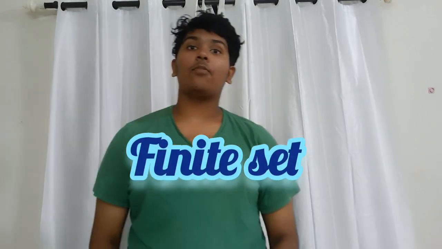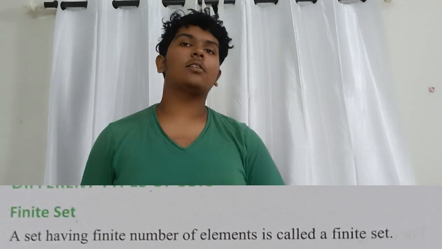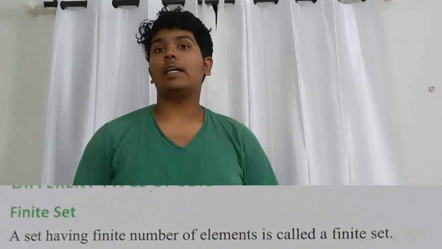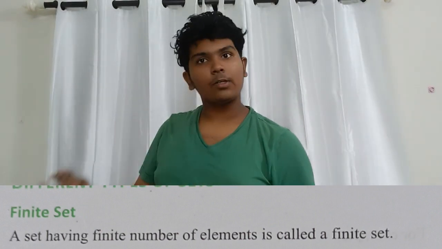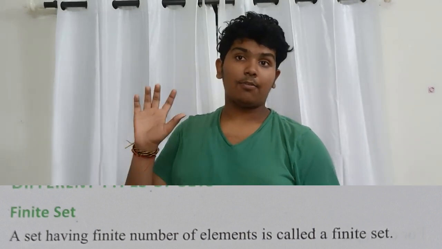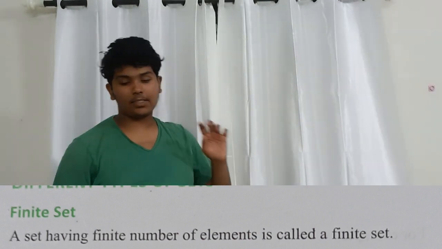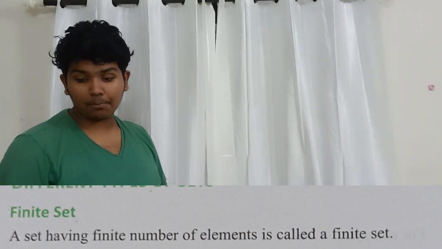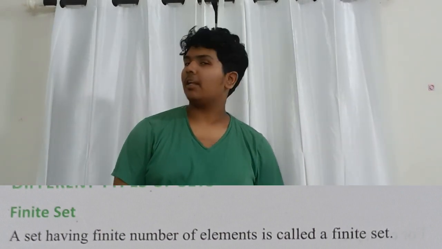What is it? The finite set. Now just think, what is the finite set? The meaning is there itself in the word finite. Finite means a limited number is there, like 1, 2, 3, 4, that's it, or 1 to 10. Those are called finite numbers. So here a set which has finite numbers of what? The exact meaning of finite set is: a set having a finite number of elements is called a finite set.